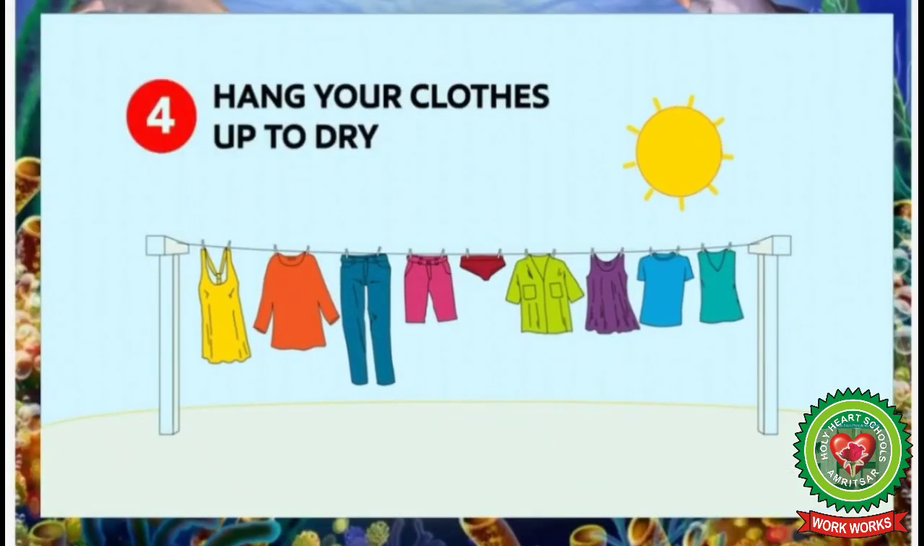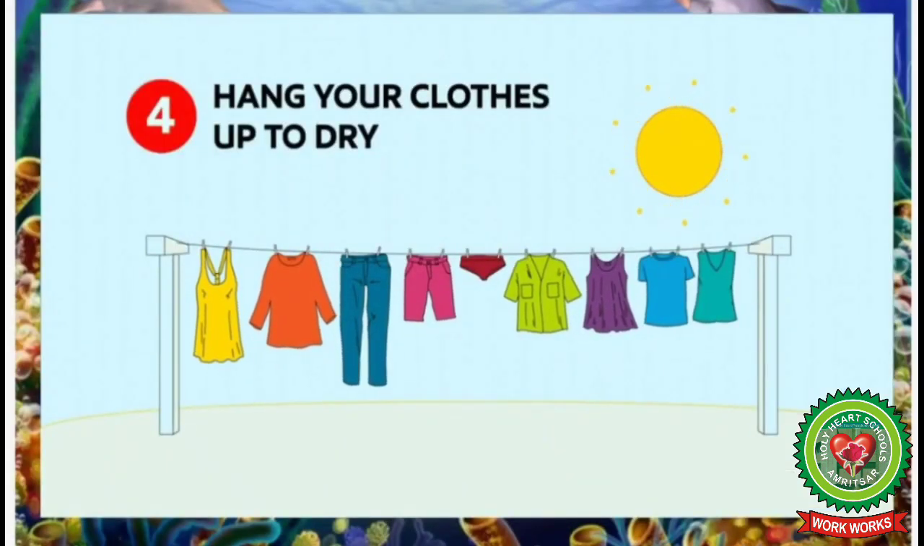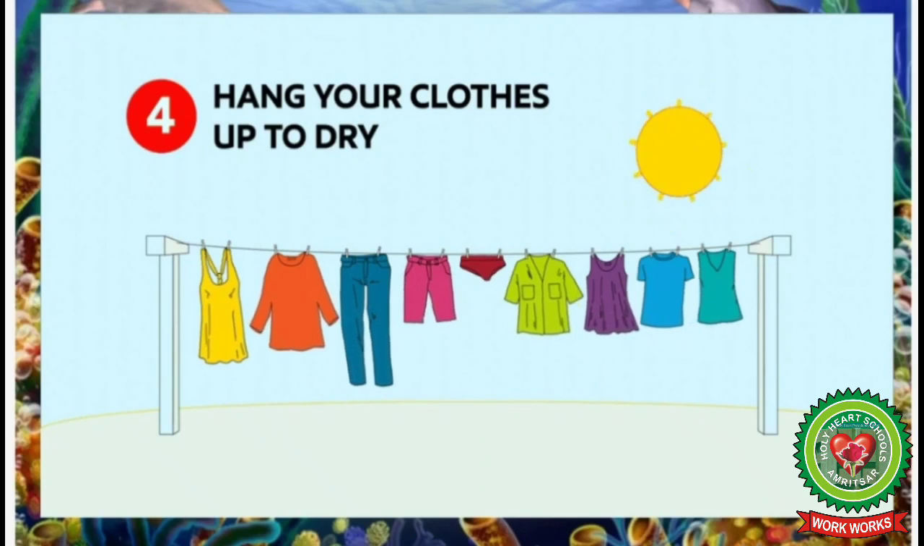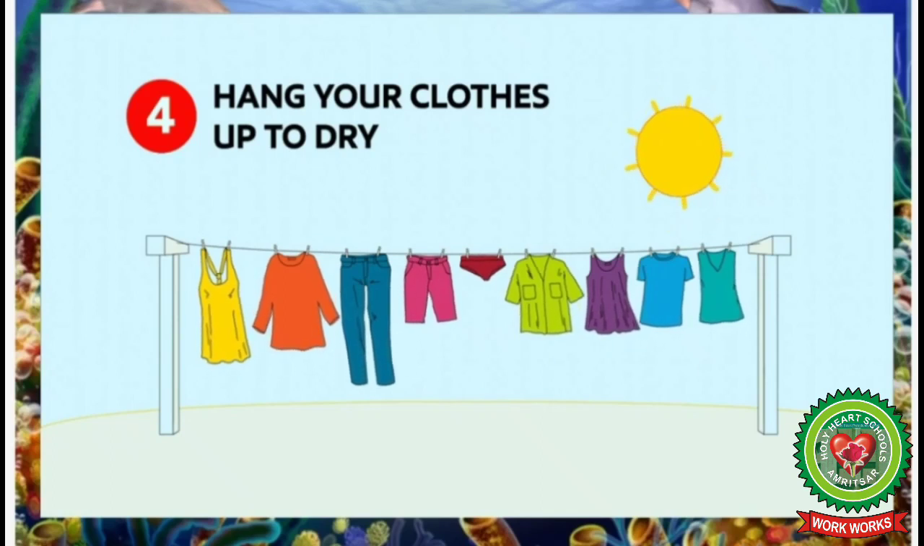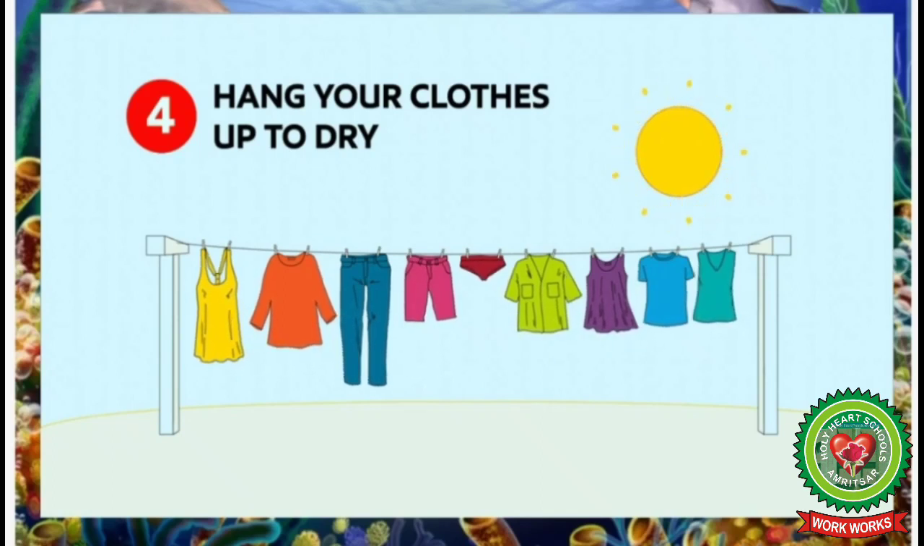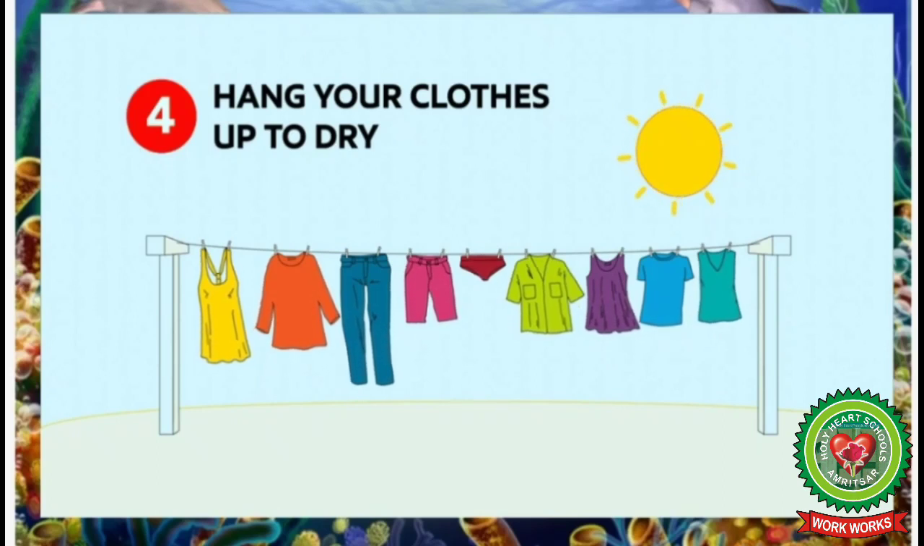You might have seen your mother drying wet clothes in the sun. So, what happened to wet clothes after some time? Students, the wet clothes become dry. This happens because the water present in the wet clothes changes into water vapor because of the heat of the sun and the clothes become dry.